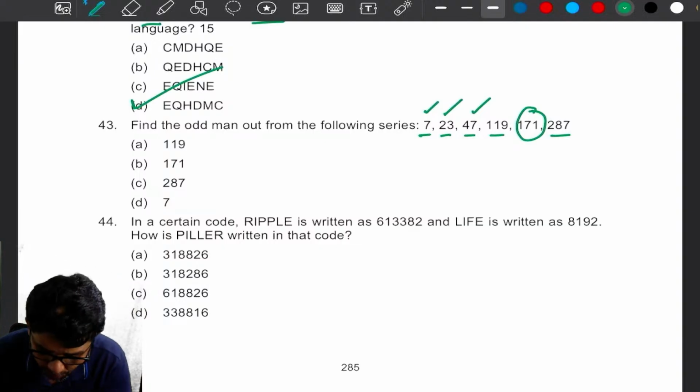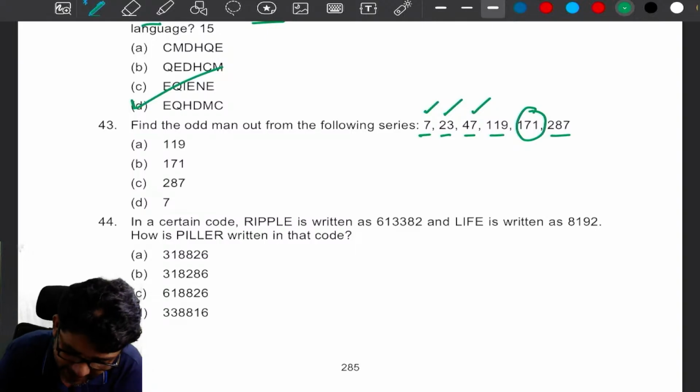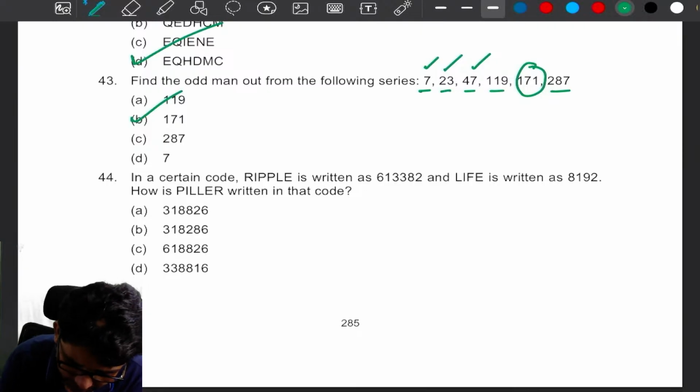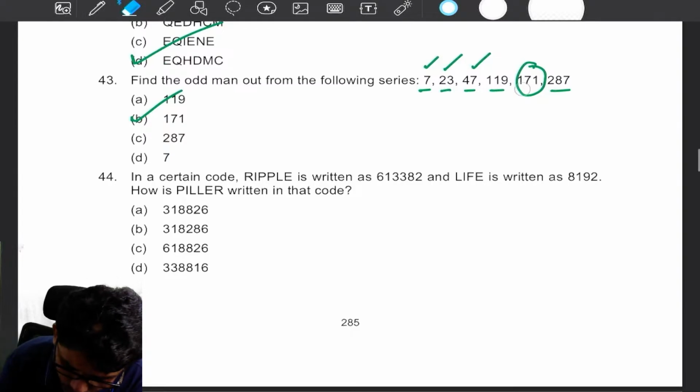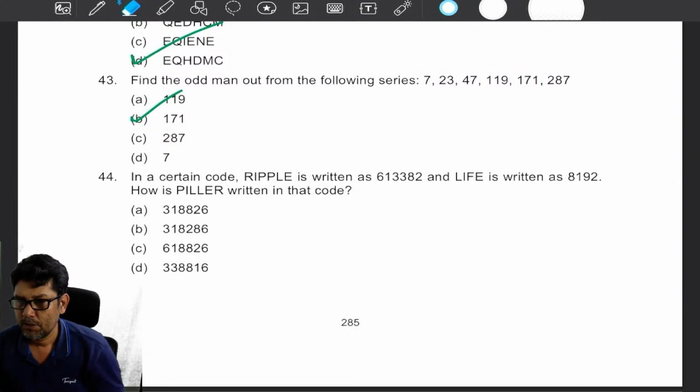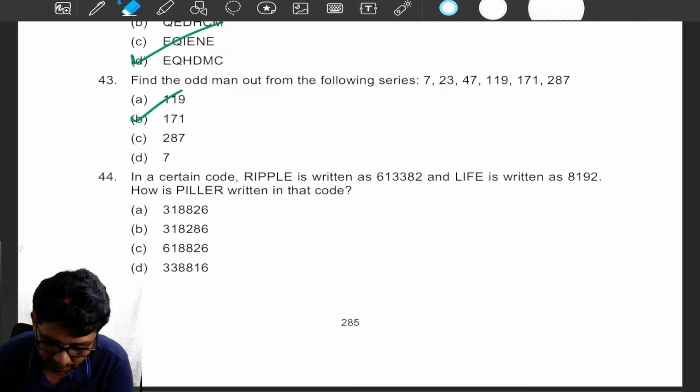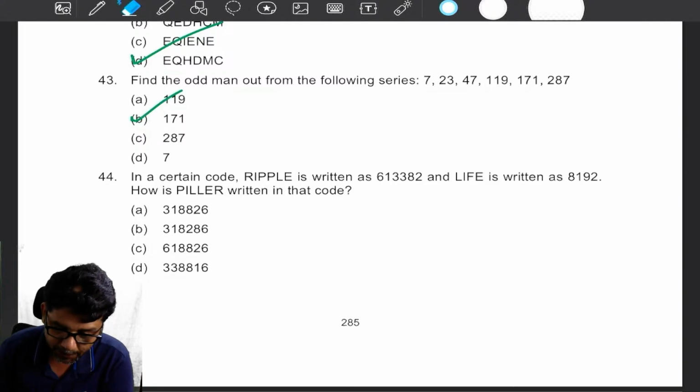Okay, next one. So maybe 171, that is our odd man out. Next. So I think 287 is also not prime. No, no, no, 287 is not prime. We can divide it by 41. Okay, no, this one is wrong.